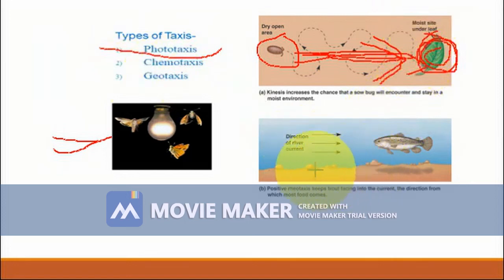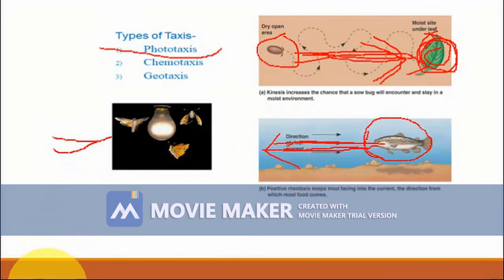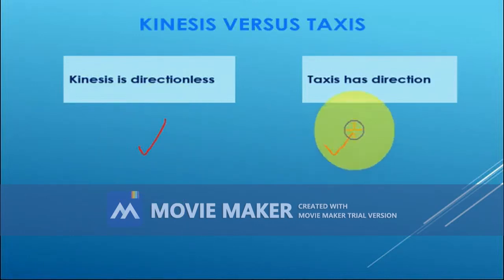Again, here you can see the trout. This is a trout, a fish, which moves against the water current. The movement of the water current is the stimulus, and moving against the water current is the direction. So it is a taxis towards the stimulus. That is why taxis has a direction, but kinesis has no direction, and that is the difference between kinesis and taxis.